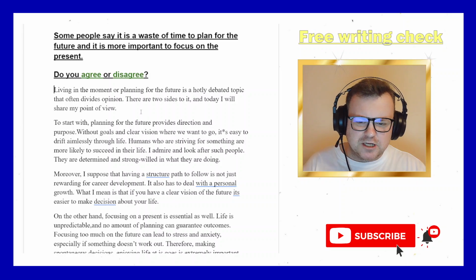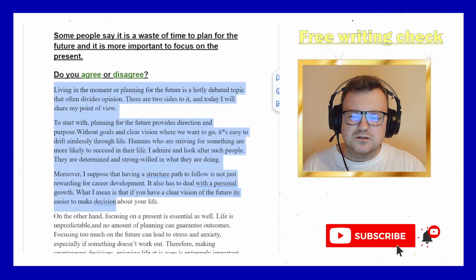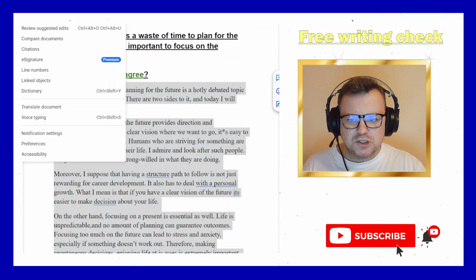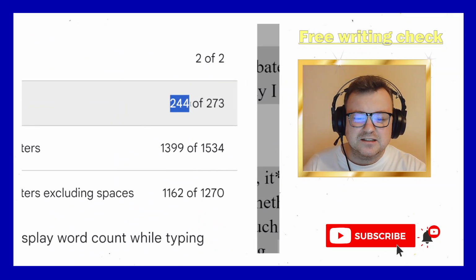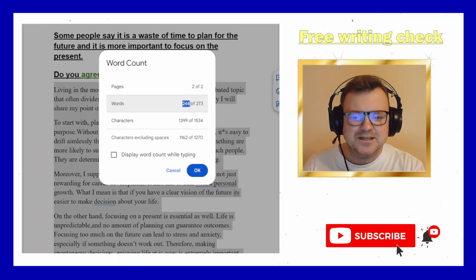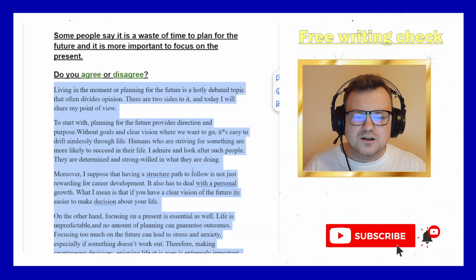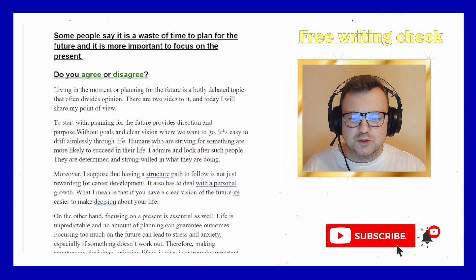This has changed in IELTS, but still, as a teacher, not as an examiner here, this is one of the most frustrating things when you tell students write at least 250 words and we get 244 words. The immediate thing I want to say to students here is you didn't write 250 words, do it again. I know it's only 6 words short, I know, but still, the task says you must write at least 250 words. Please make sure that you write 250 words.